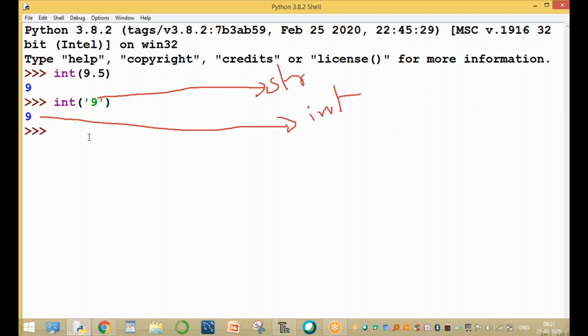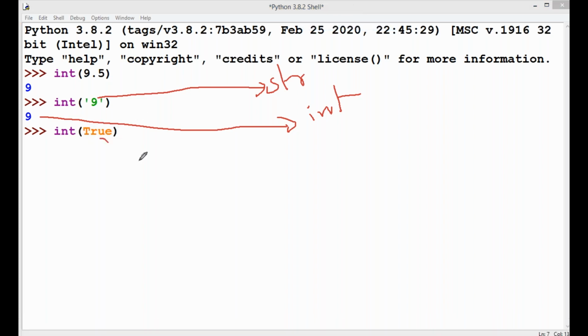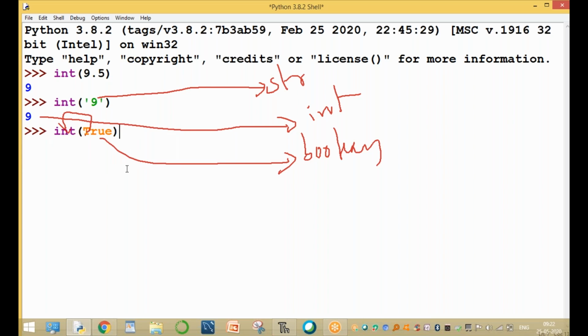For example, int of True. The argument is Boolean type. This Boolean value is converting into integer, that means True means 1. With capital T, True is converted into 1.